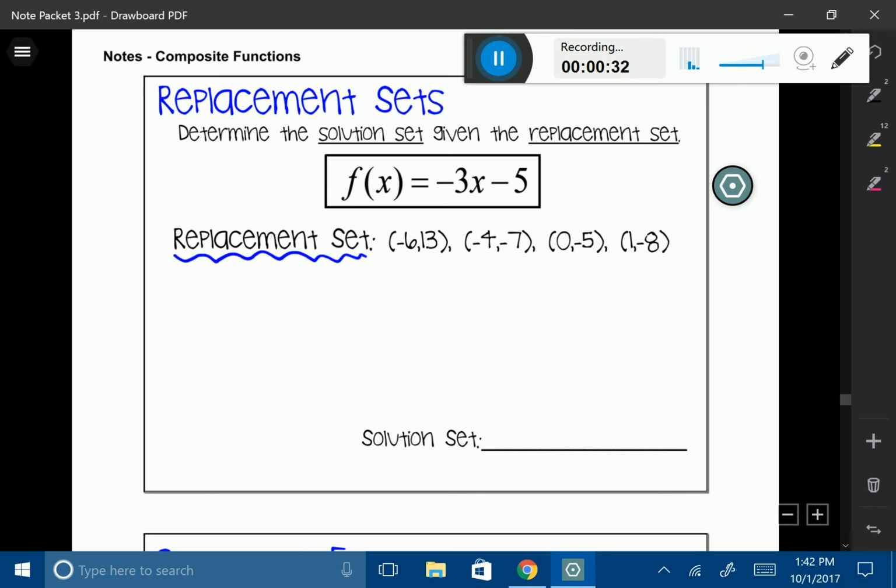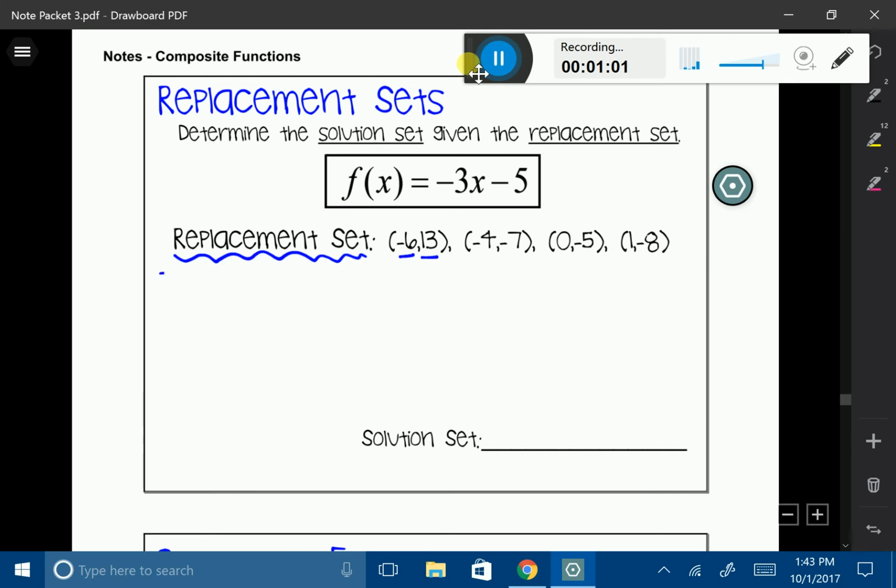The word replace means to take something and replace something else with it. So in our case, what we're going to do is replace each of the x values into the function to see if we get the proper y value. So let's go ahead and test this replacement set. I'm going to use the first coordinate here, which is negative 6, 13.